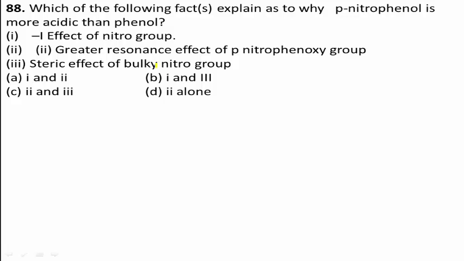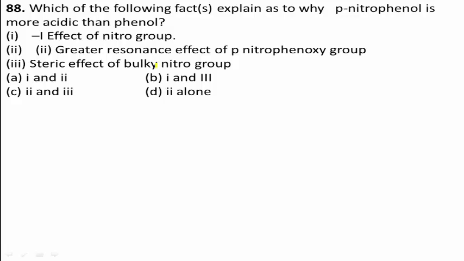Students, a strong acid is a chemical species which readily liberates protons and forms a stable compound. Factors like atomic size, electronegativity, inductive effect, and resonance play a major role in determining the acidic strength of a compound.